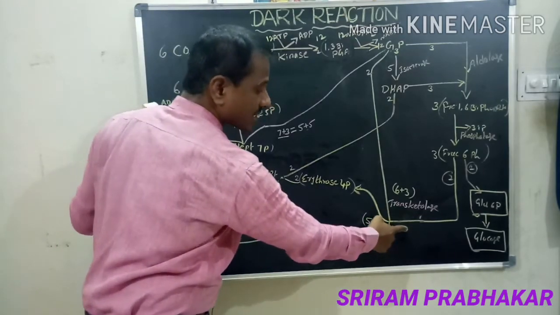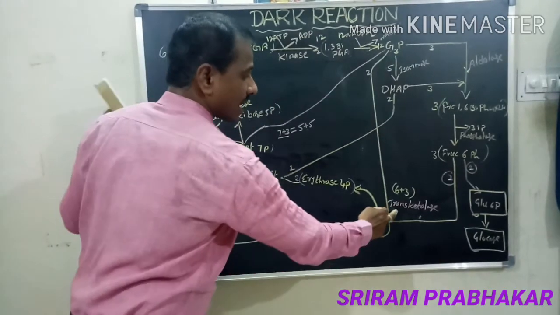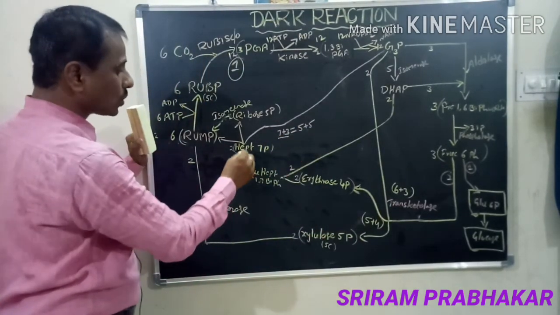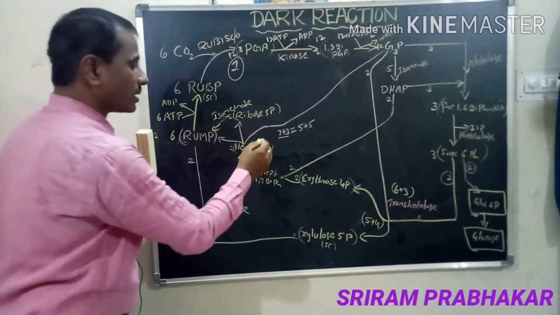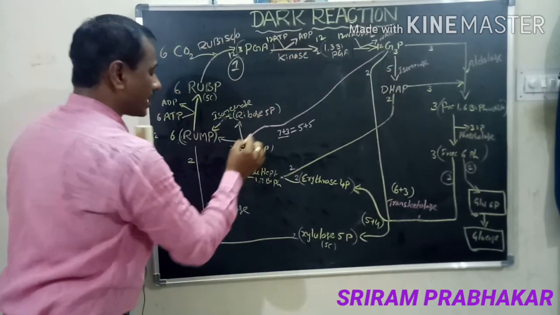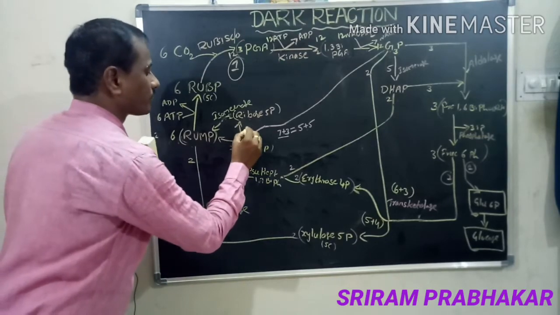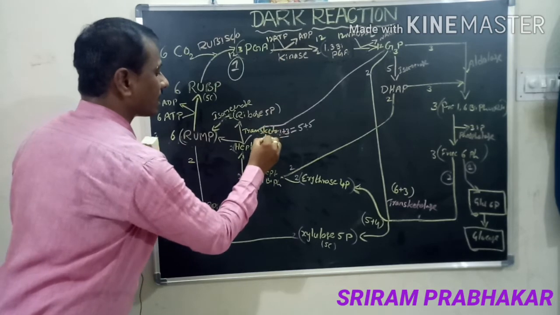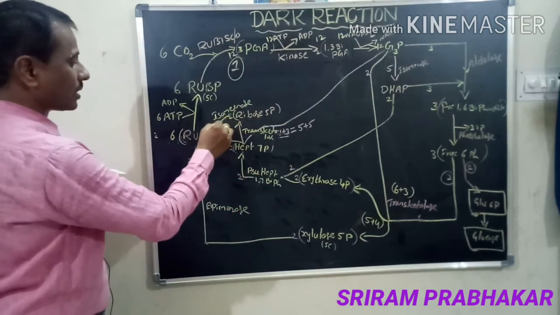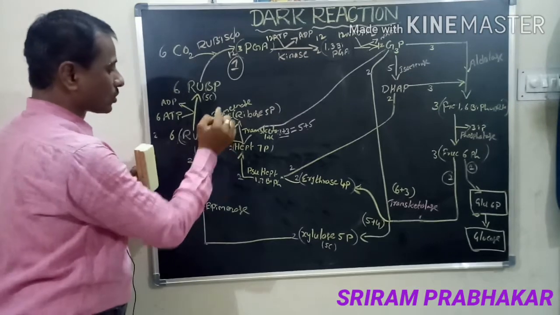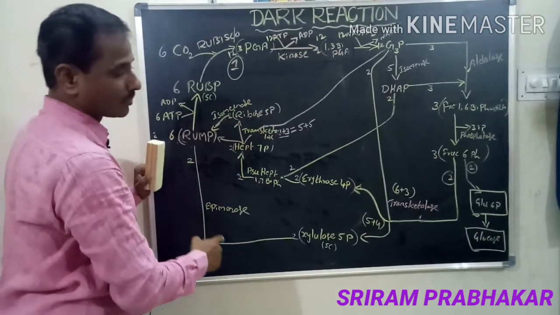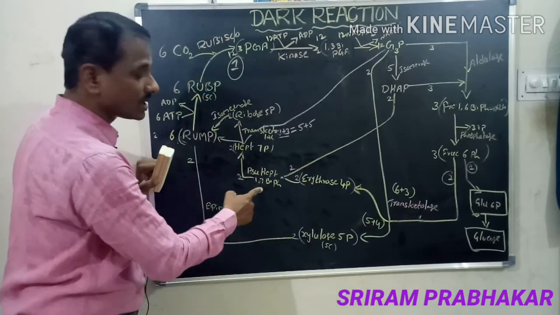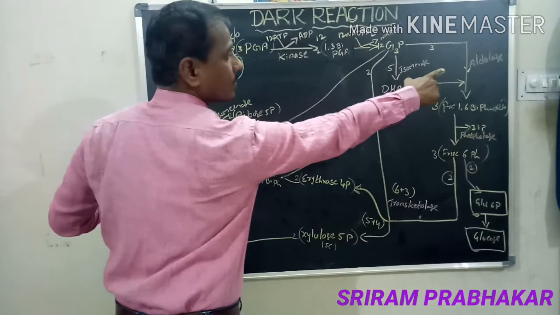Here two compounds convert into another two, that is transketolase. Here also the same, 7 plus 3 and 5 plus 5. Two compounds convert into another two. It is also the enzyme transketolase. Here aldehyde converts into ketone, isomerase. This is epimerase. Okay, here the two compounds convert into a single one, like this.